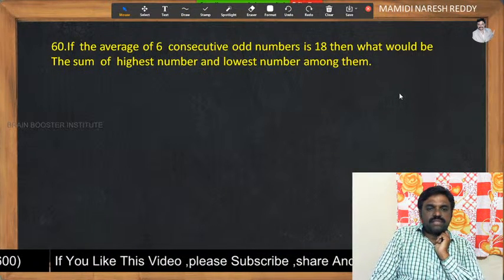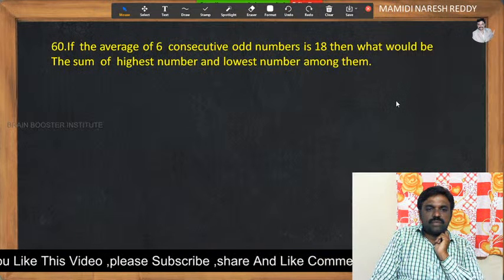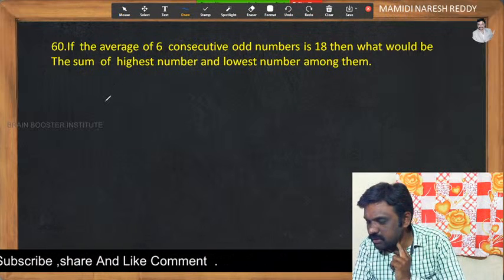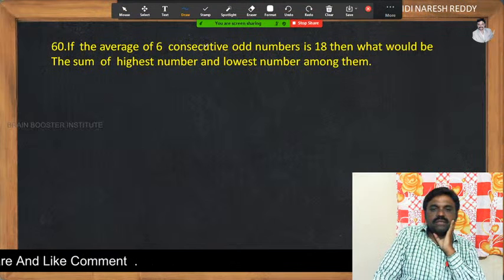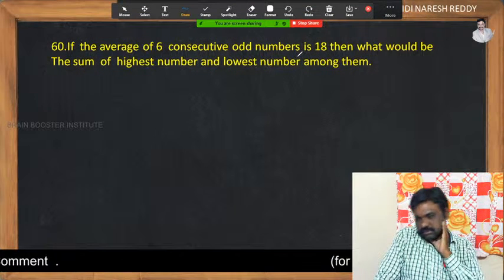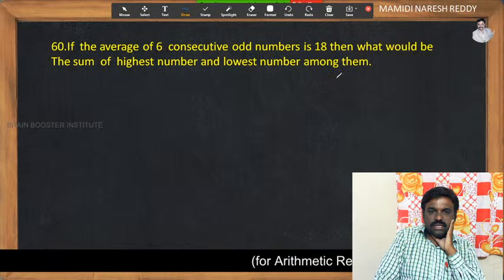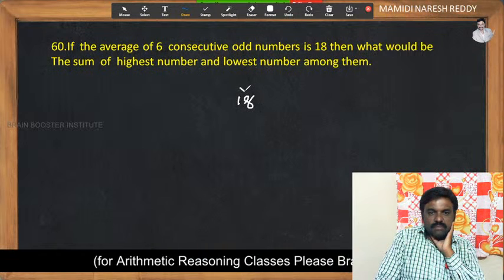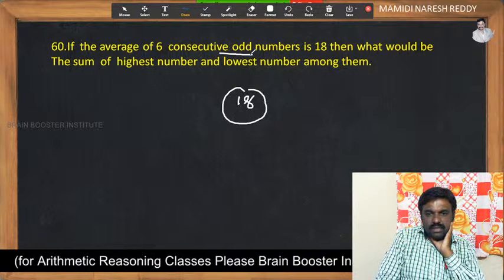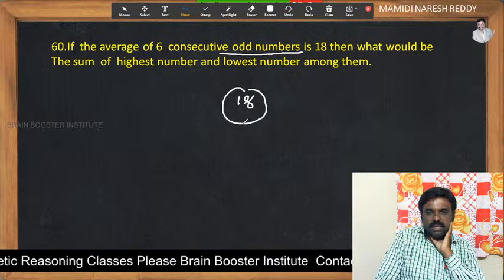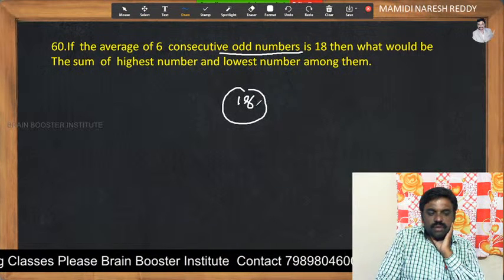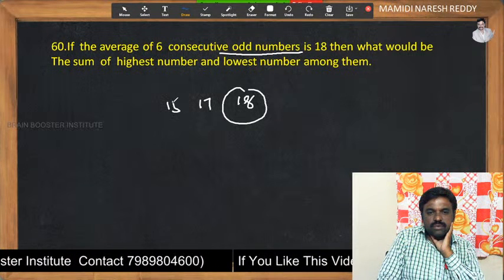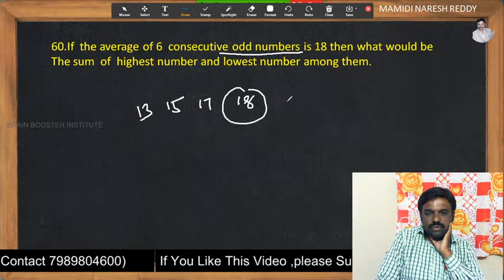If the average of 6 consecutive odd numbers is 18, then what would be the sum of the highest number and lowest number? The average of 6 consecutive odd numbers is 18. So here 18 is the average, but as we are taking a sequence of odd numbers, 18 is an even number and should not be involved here. So let us take 3 consecutive odd numbers here, and 3 more consecutive odd numbers here.